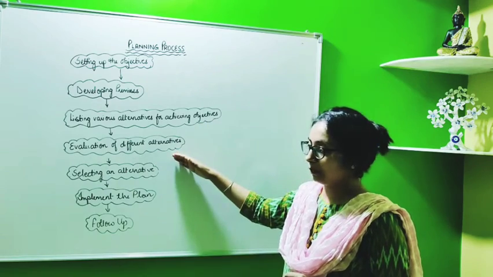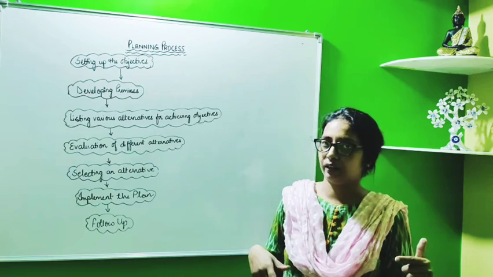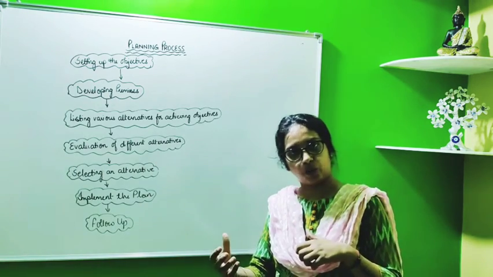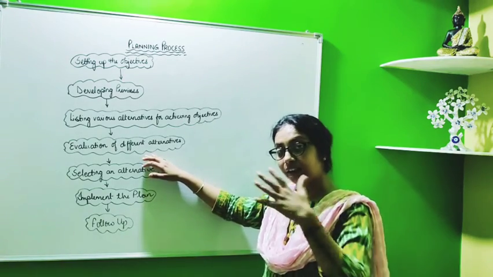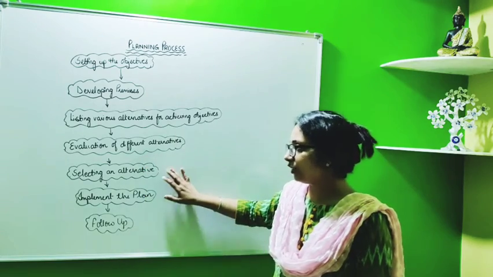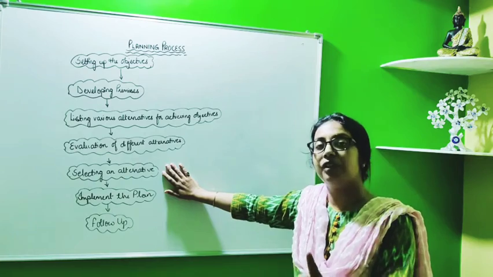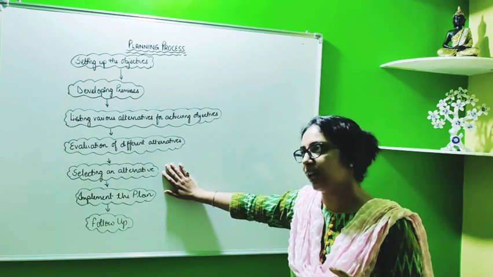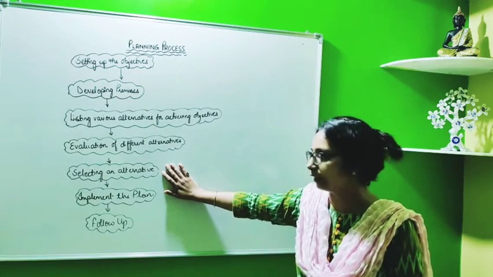After that the next step is, ये जितने भी alternatives हमने list down करे हैं, अब हमें evaluate करना है. Evaluation is taking out their positive and their negative points, right? कि किस alternative में कितना positive है, कितना negative scope है, everything needs to be listed down. And after that we have to select the one alternative which is with the positive, more of the positive aspects and less of the negative aspects. और we can say that कि अगर एक option नहीं है सही तो हम combination of options ले सकते हैं.